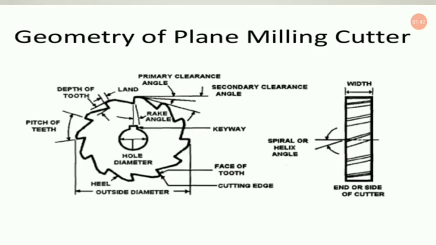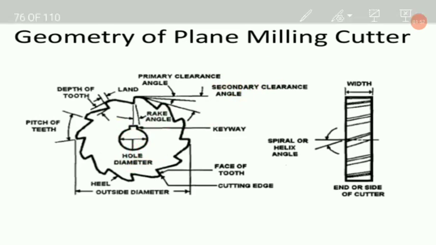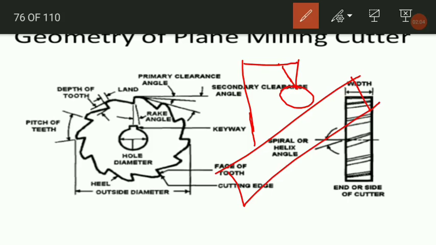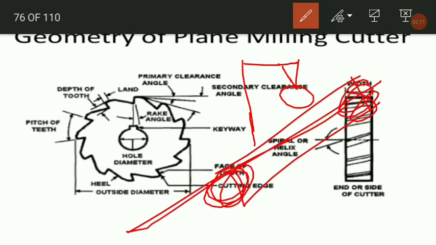So you will find that the cutter, this is the cutter, will be mounted on an arbor. This particular thing is known as the arbor. Here the cutter will be mounted and here will be the bed actually. The bed has a feed, so it can move.